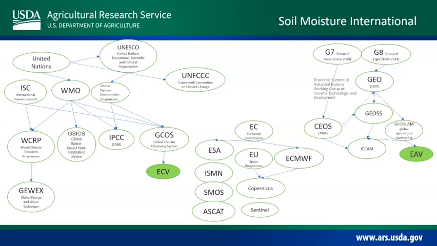GeoGLAM produces the list and says, these are the important essential agricultural variables for monitoring. Let's include this, and now we have EAV. So soil moisture is both ECV and EAV. Many of us are probably on the EAV side of things, maybe a few climate folks as well. You're welcome on either side, but to throw that out there.